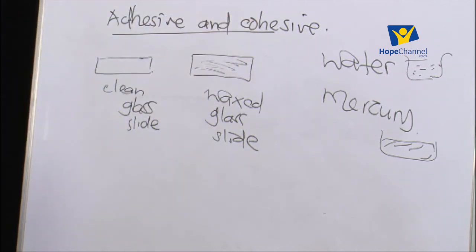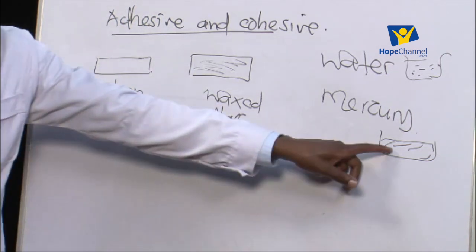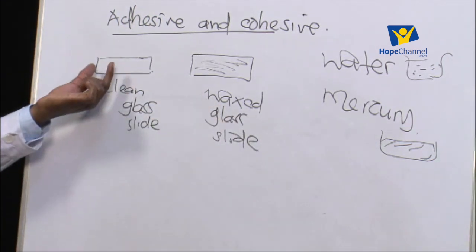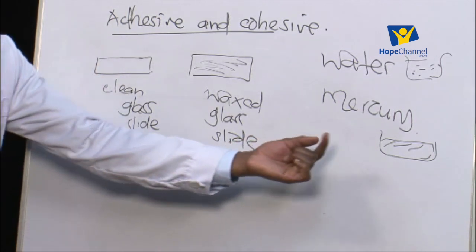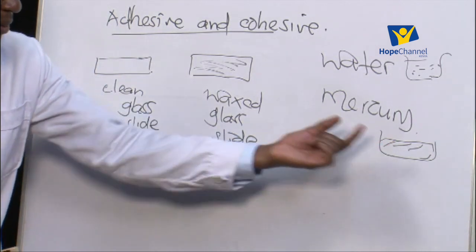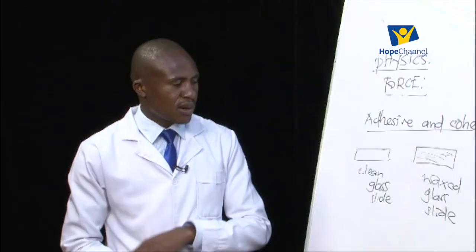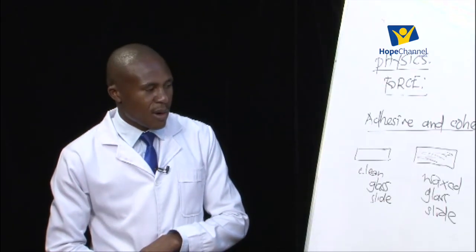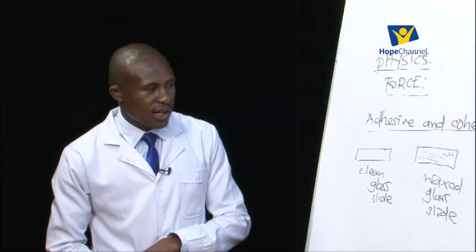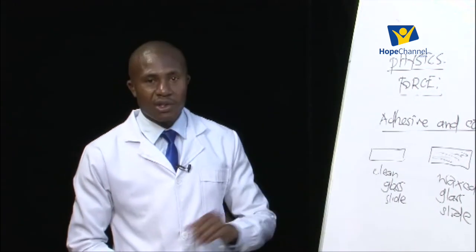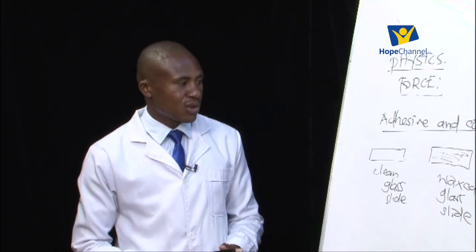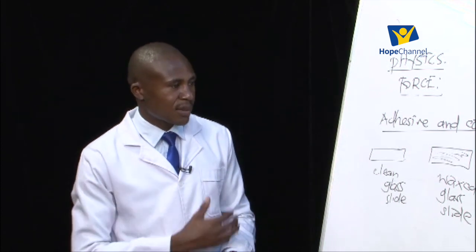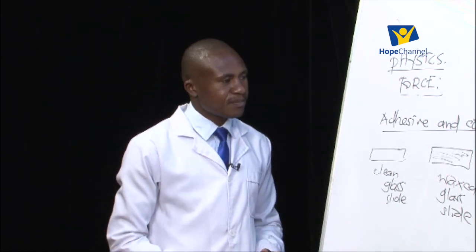When we are done, we repeat the same experiment. We take a few drops of mercury, sprinkle them on the surface of a clean glass slide, and we also repeat, taking a few drops of mercury and sprinkling them on the surface of a waxed glass slide. For each of those 4 parts, we are going to make different or similar observations, and this is what we are likely to make as part of the observations.